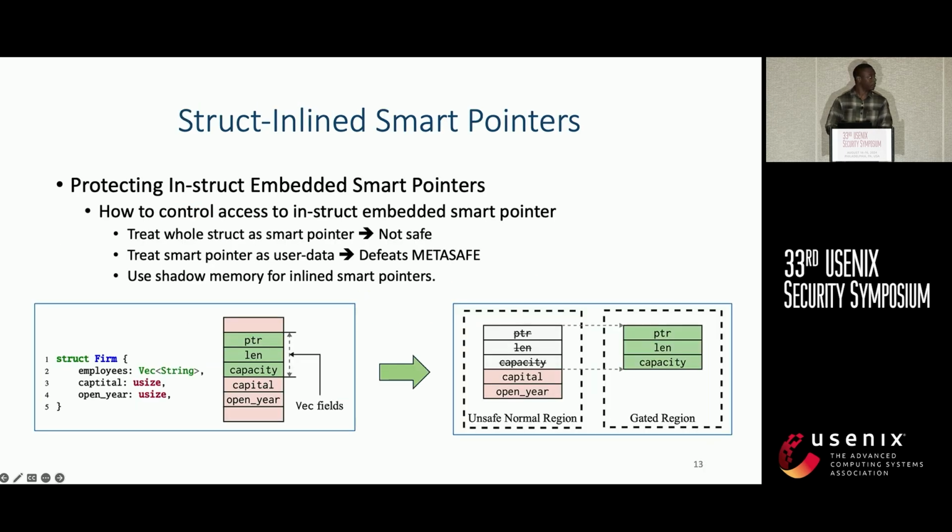Another challenge we find while implementing our prototype is struct inline smart pointers. As the example shows here, the struct farm has a smart pointer, vec of employees, as a field, and the other fields are not smart pointers. The challenge here is a decision on how to treat such a structure. For example, should we treat this as a smart pointer as a whole, or should we treat it as regular data? So what we do here, we just go on to create shadow memory in the gated region of the smart pointers, and any accesses to the employees field are redirected to the shadow memory.